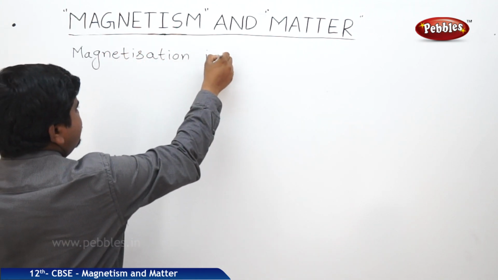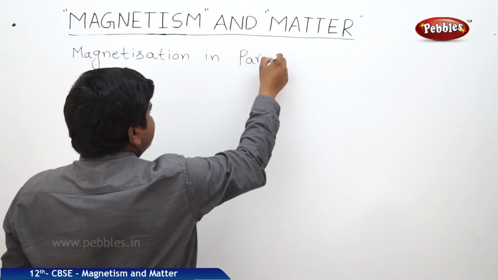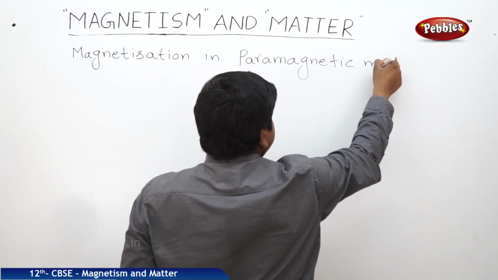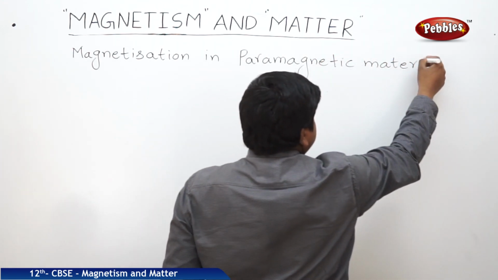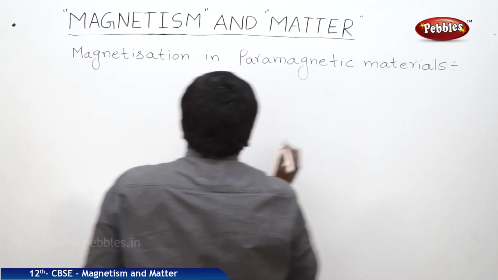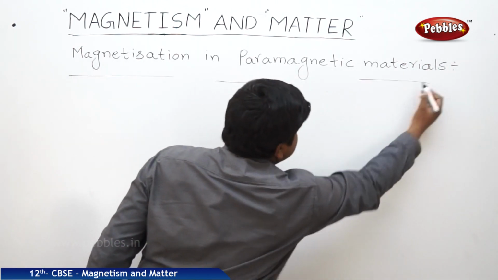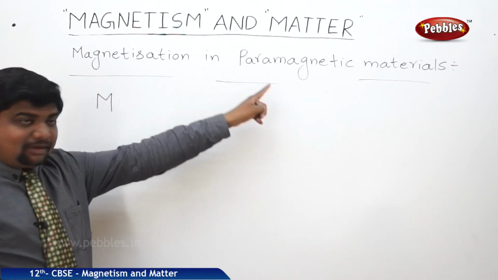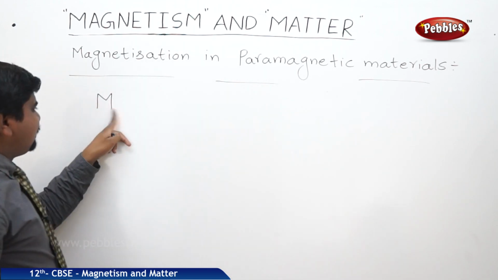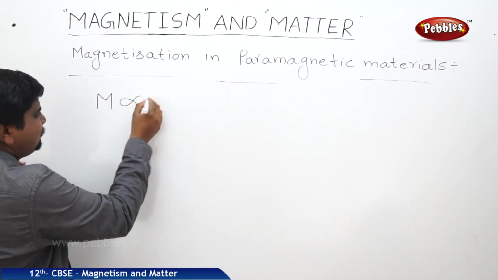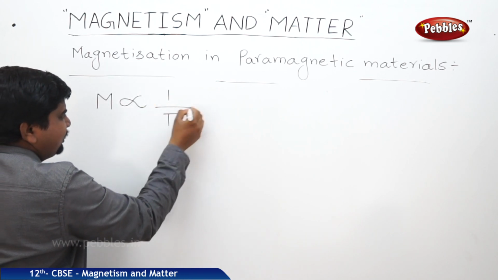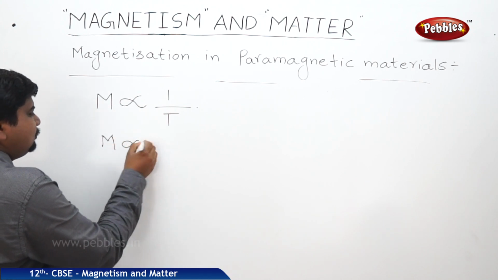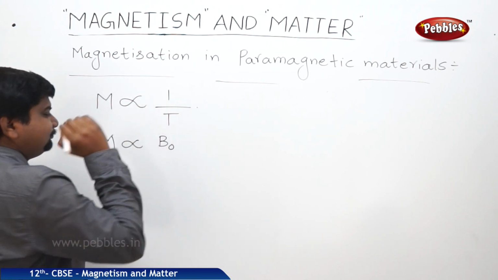Magnetization in paramagnetic materials. The symbol of magnetization is capital M. The magnetization of paramagnetic materials is inversely proportional to absolute temperature and directly proportional to the external field.